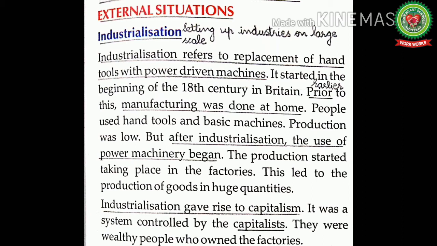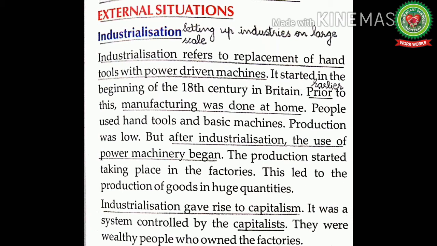People used hand tools and basic machines, and the production was low. Means in the late 1700s, most of the goods or things were produced in small workshops or at homes, and the manufacturing was often done in people's homes by using hand tools or simple machines. And the production of things was low.